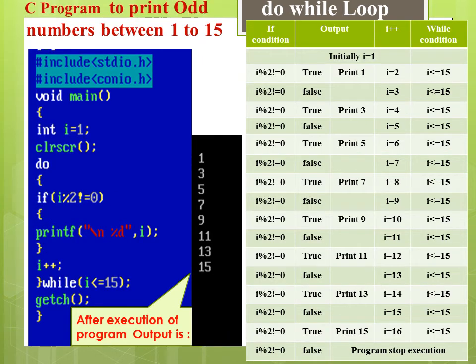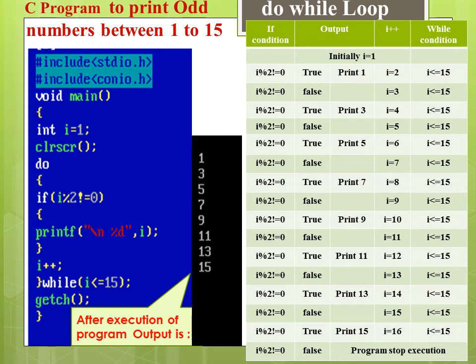Hi friends, taking one more example, here I am explaining do while loop. The program is that you have to print odd numbers between 1 to 15. In this program, first I have included two header files and in main function declared and initialized variable i with 1, which works as a counter variable, and in do while loop I kept the condition that is i is less than or equal to 15, which means this do while loop will get executed 15 times.